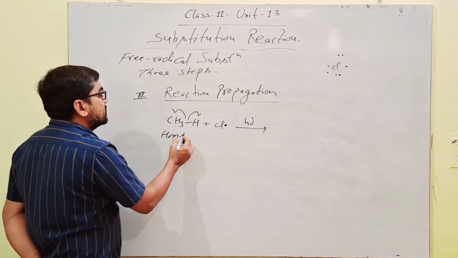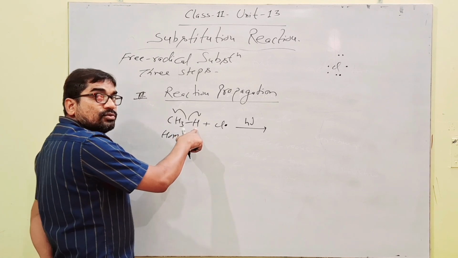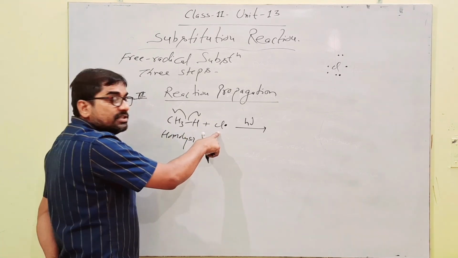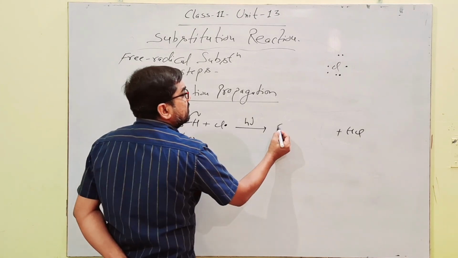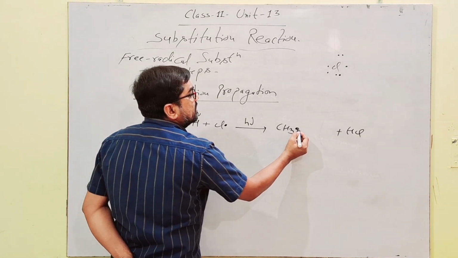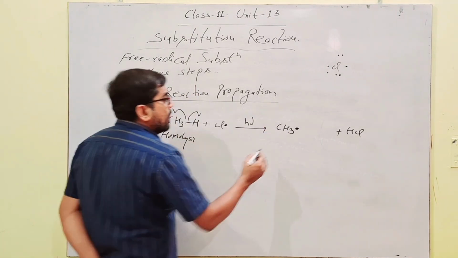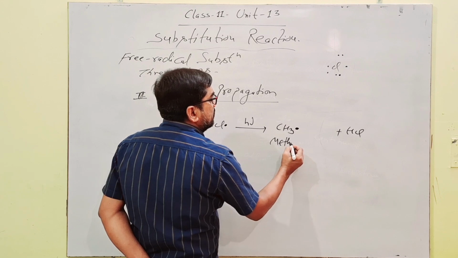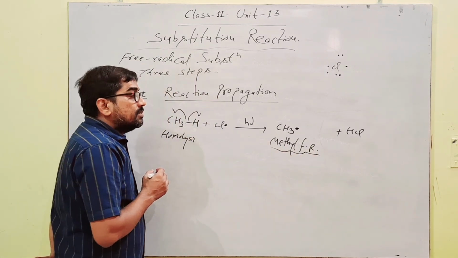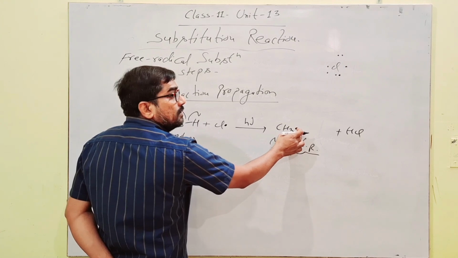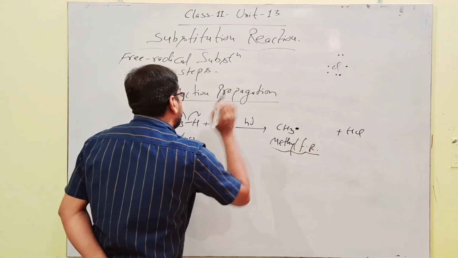Again homolysis. This hydrogen free radical and this chlorine free radical form HCl with elimination of methyl free radical. This methyl free radical is formed. This is the methyl free radical and is highly reactive in nature, because here carbon has one odd electron in the p subshell.